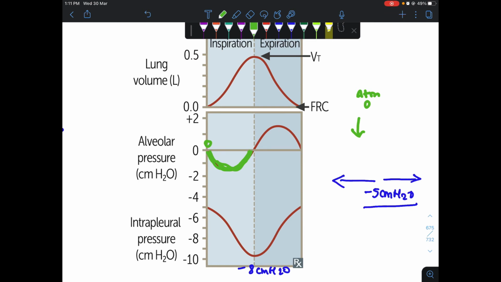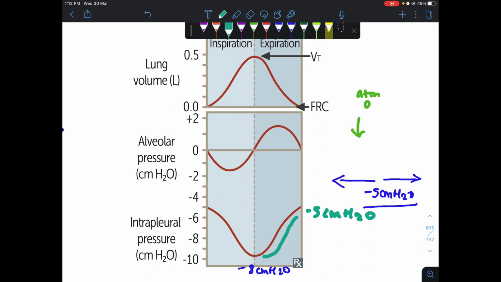Hence during inspiration, the volume in the lung will increase. That is the tidal volume, which is about 0.5 liter. And during expiration, the pleural pressure goes from -8 centimeter of water to about -5 centimeter of water, and the alveolar pressure will increase, because air always moves from higher pressure to lower pressure.